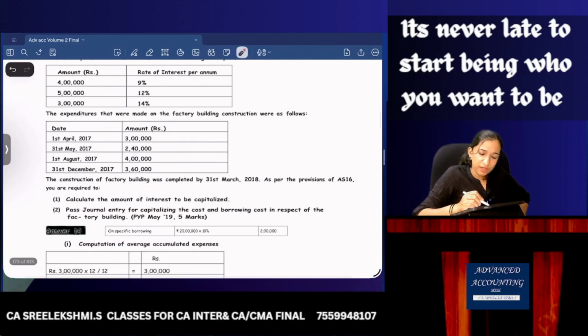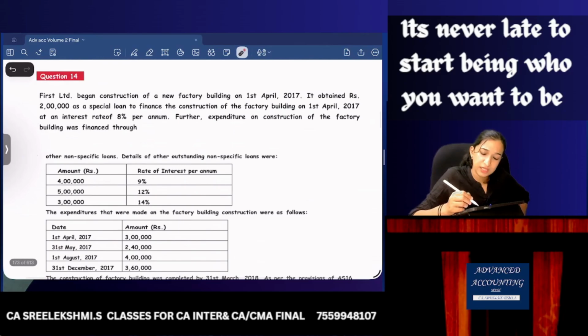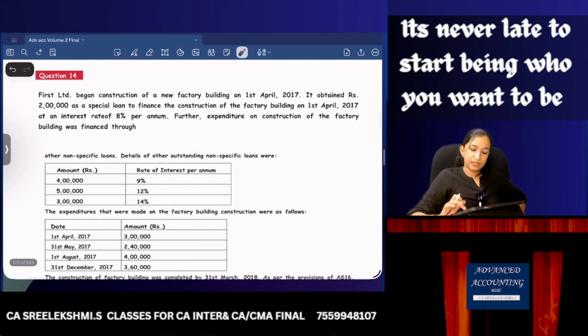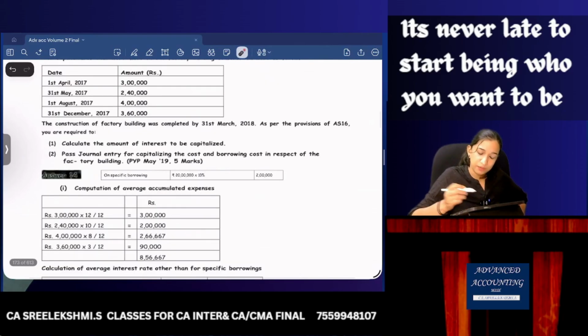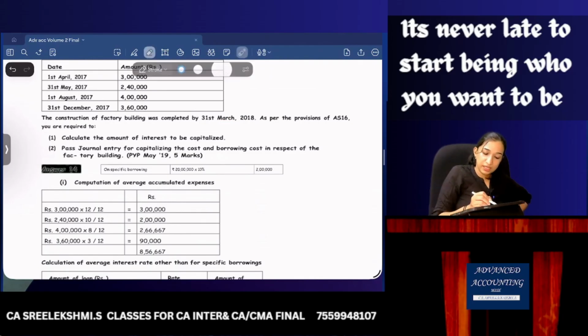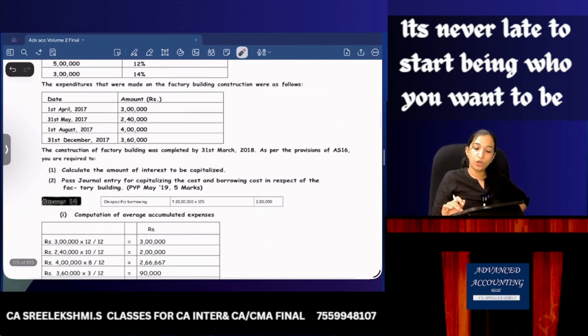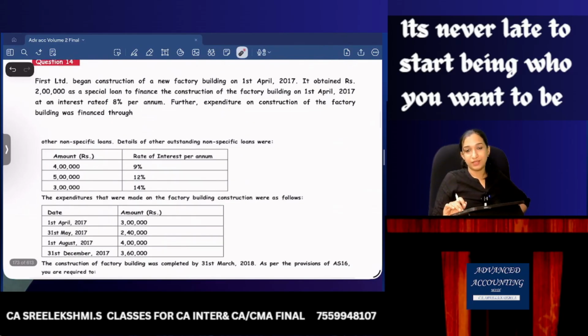The expenditures were made on the factory buildings on different dates, as given. The construction of the factory building was completed by 31st March 18. The loan was taken on 1st April 17 and construction was completed by 31st March 18. As per the provisions of AS 16, you are required to compute the amount of interest to be capitalized and pass a journal entry for capitalizing borrowing cost. So what should you do? Start writing.